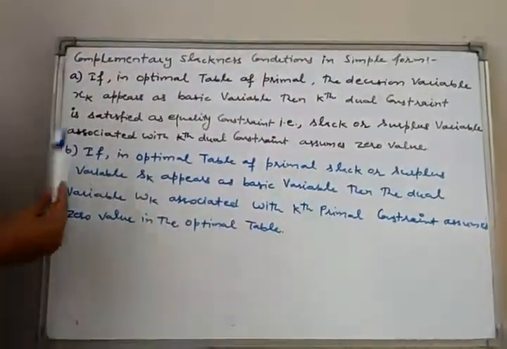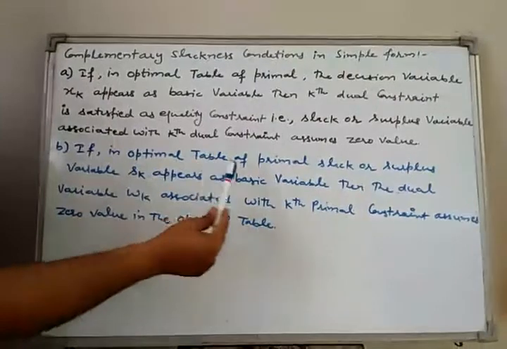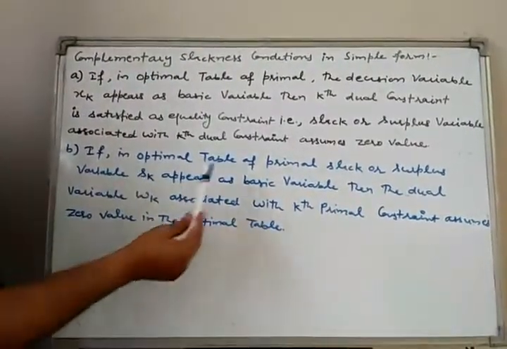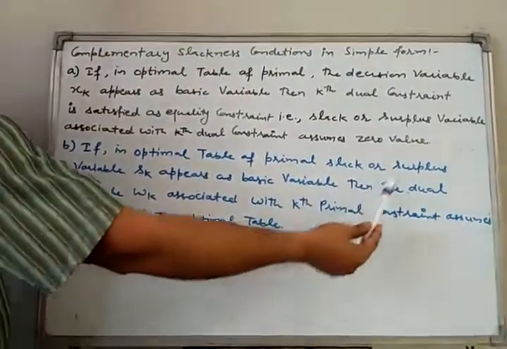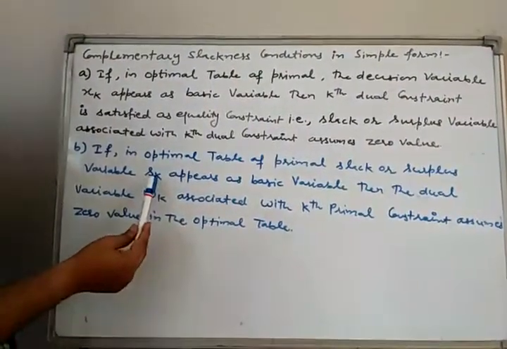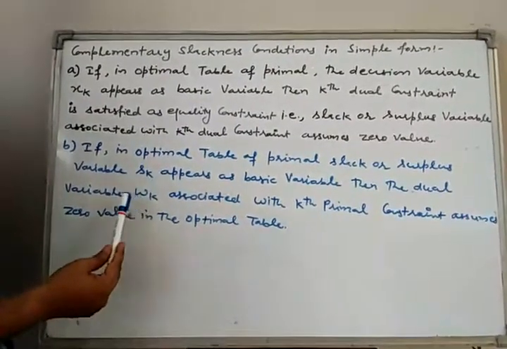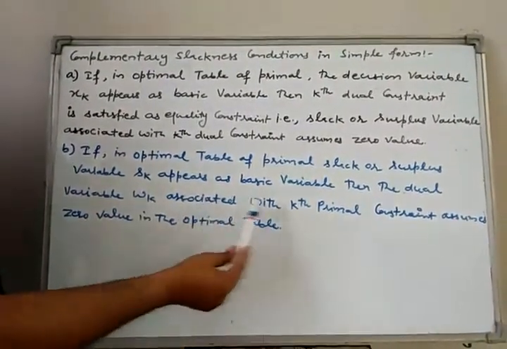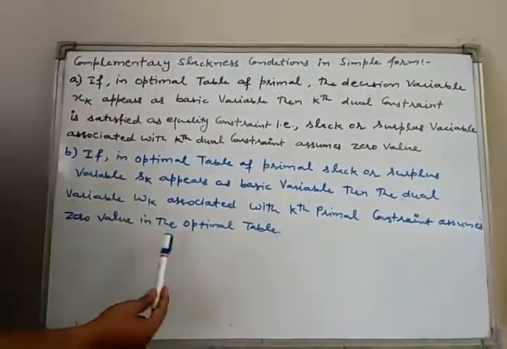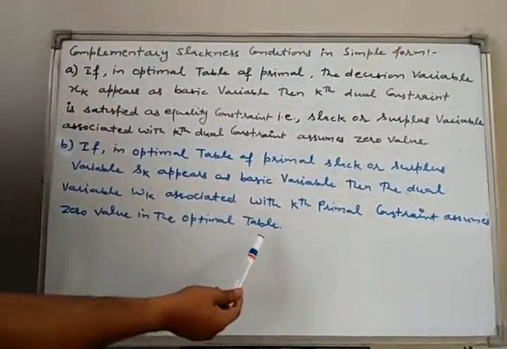The second is, if in the optimal table of primal slack or surplus variable sk appears as basic variable, then dual variable wk corresponding to this slack or surplus variable, dual variable wk associated with kth primal constraint assumes zero value in the optimal table.